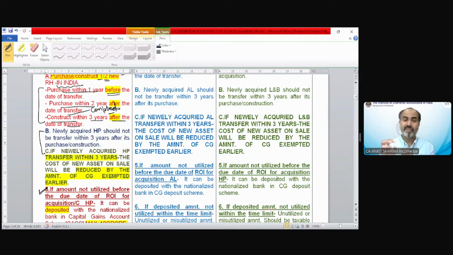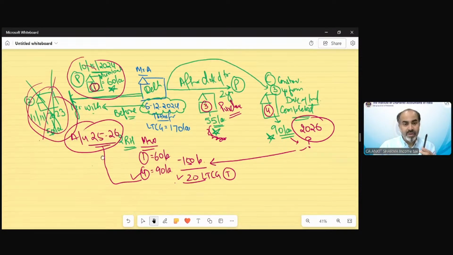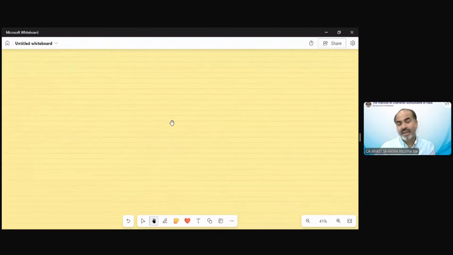So, if you have claimed the exemption for any new house purchase or construction, that particular house cannot be transferred within 3 years from the date of its purchase or construction. So there is a restriction that if you have claimed the exemption of any property, you cannot transfer that property for the next 3 years.